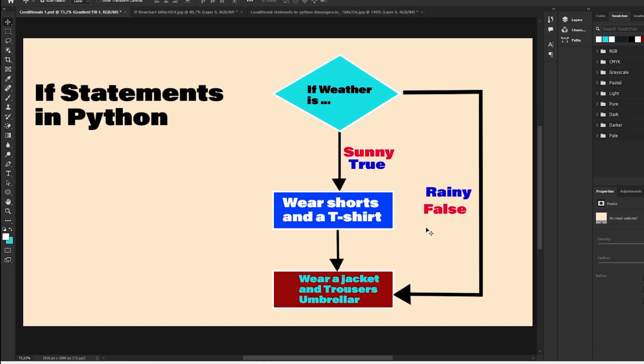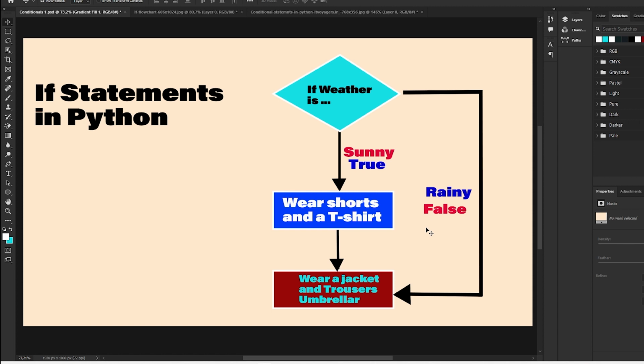So proceeding on, I have made a very short design of this simple example. Say for instance, you want to go to school in the morning today and you want to determine whether you have to wear a jacket or take an umbrella or not. You look at the weather, isn't it? And looking at the weather is going to control what you have to wear and what you have not to wear. So this is why we have this diagram.